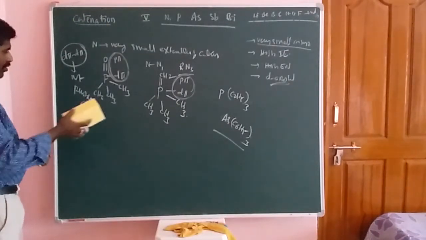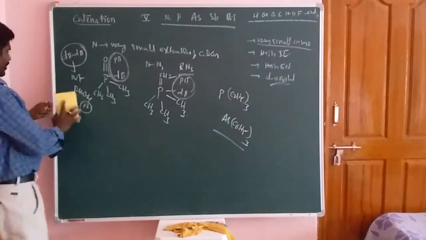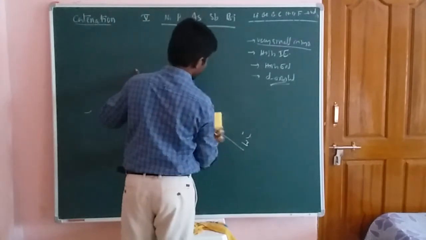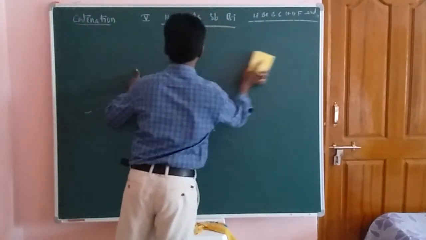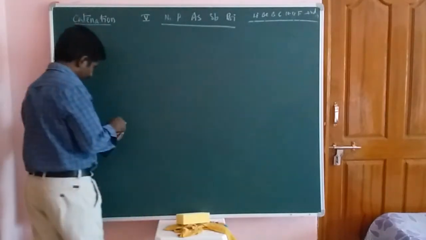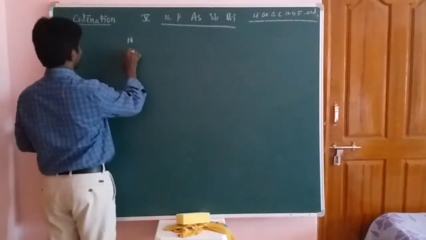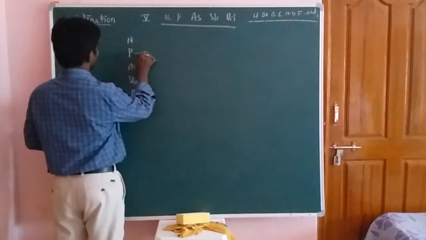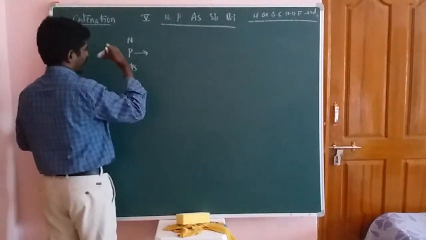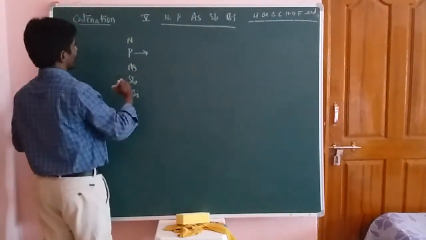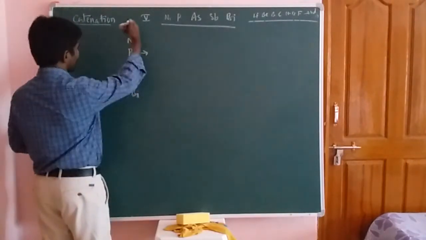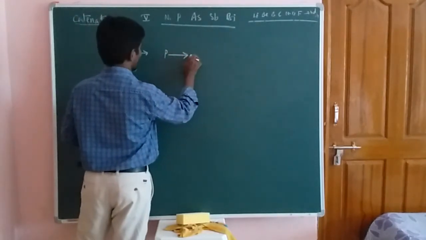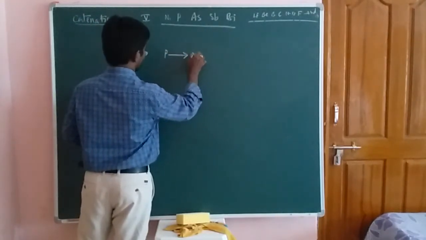So these compounds are formed depending upon the nature of the catenation property. Now here we will take the catenation property within the group elements. First of all we take nitrogen, phosphorus, arsenic, antimony and bismuth. If you have to check the catenation property in this group, it decreases from phosphorus down to bismuth, okay students.